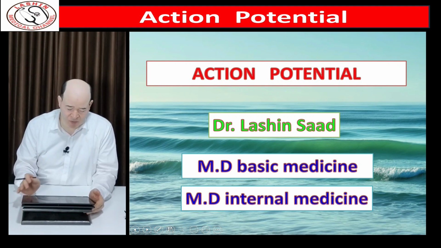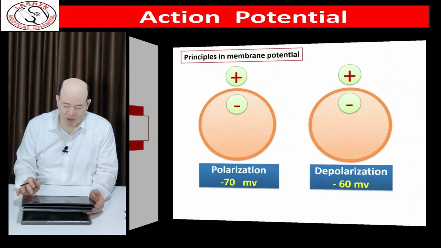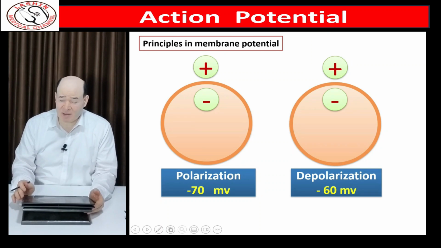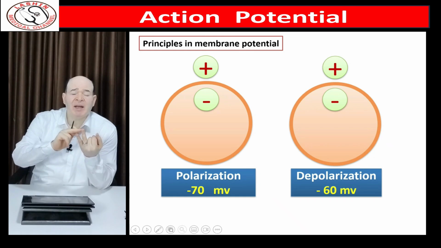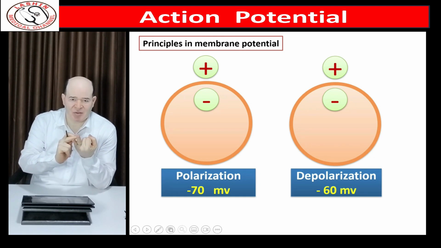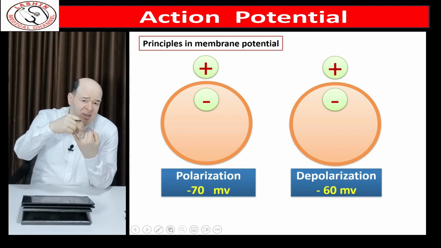Today I am speaking about a very important topic in biology, which is action potential or the nerve impulse. So what is the action potential or the nerve impulse? As I said in the previous lecture of the resting membrane potential, the action potential is related to the resting membrane potential. So we must have resting membrane potential in order to obtain action potential.